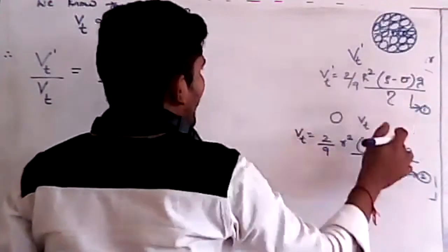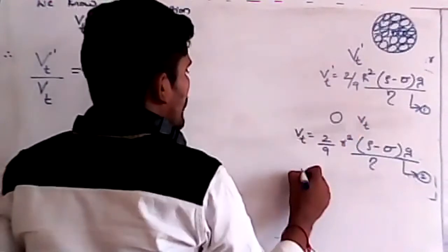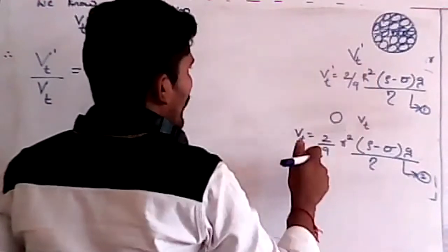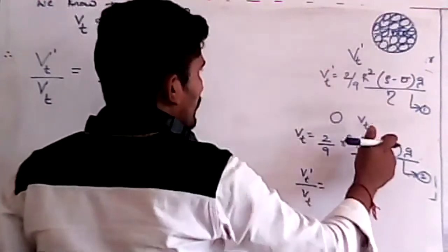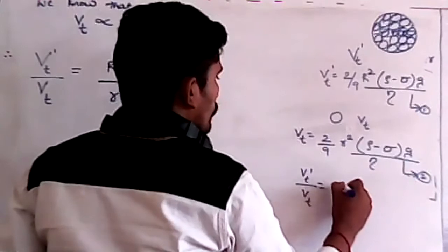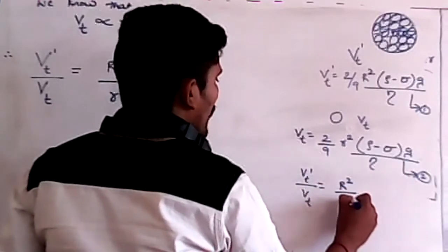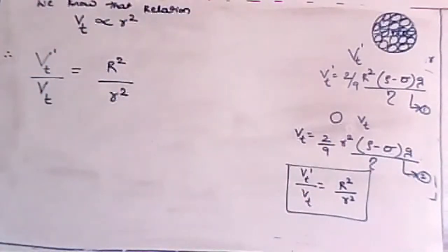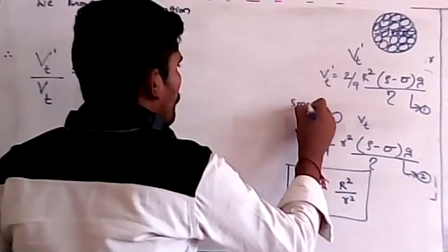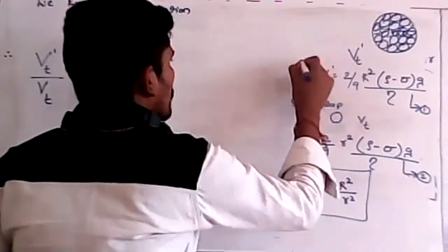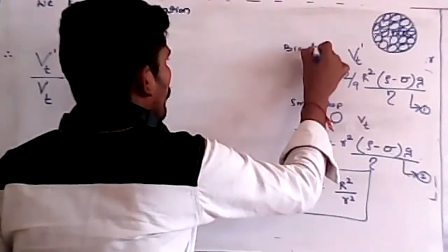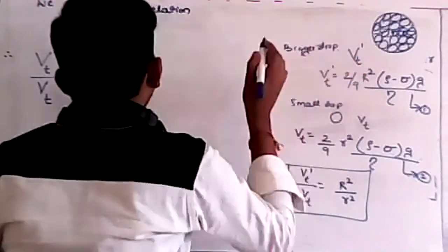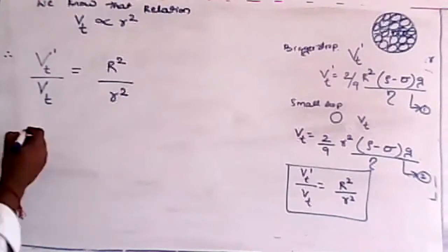So I am dividing Vt dash by Vt. 2 by 9, 2 by 9 cancels, everything cancels. The remaining term is R square by r square. We can do it in this way also, directly, as I have written here for your convenience.